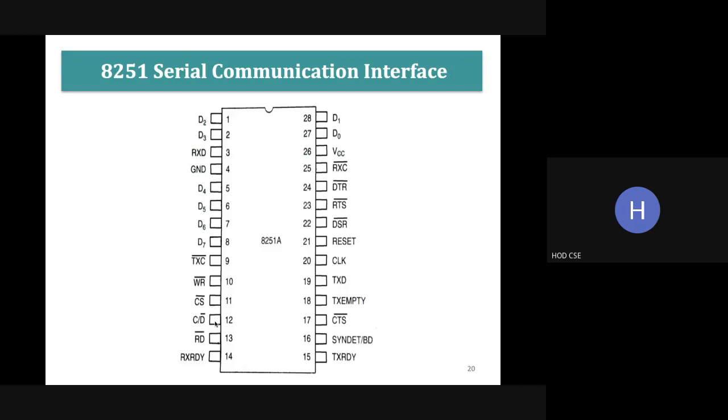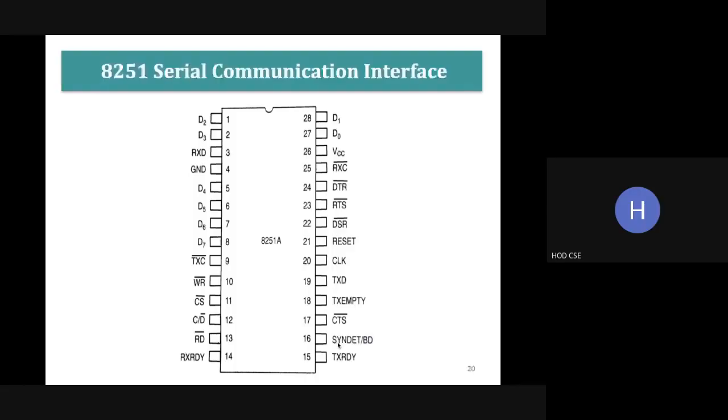C/D bar represents two signals, control or data. RD is read signal. Next one, RxRDY is receiver ready. Next, the 15th pin is transmitter ready.